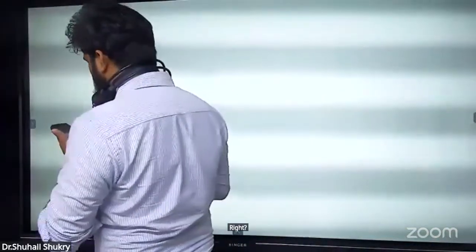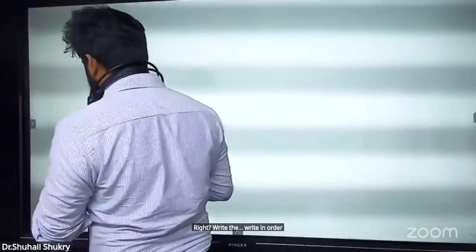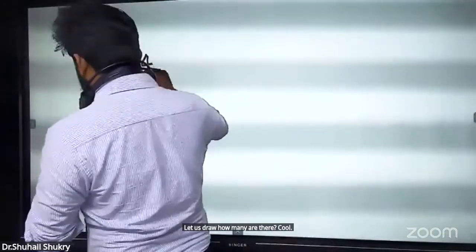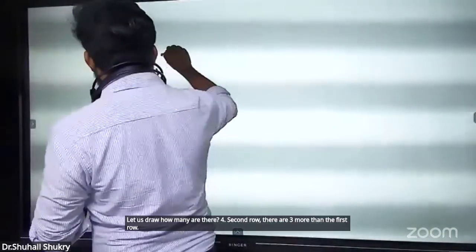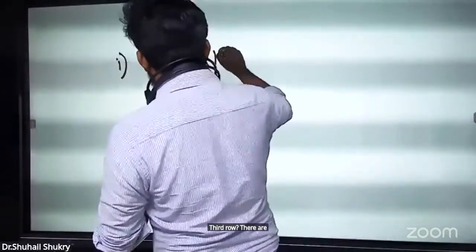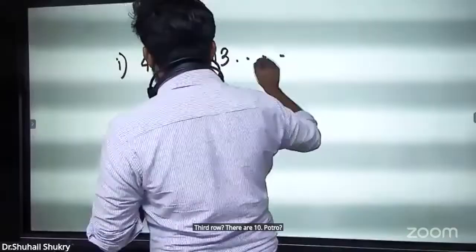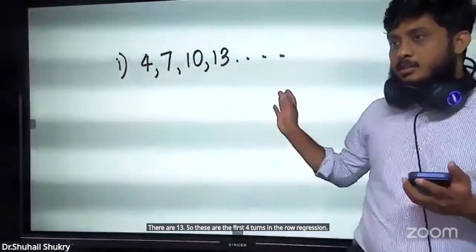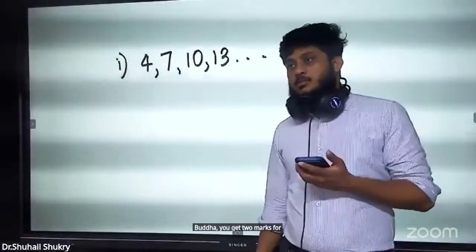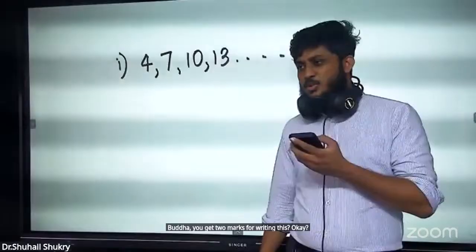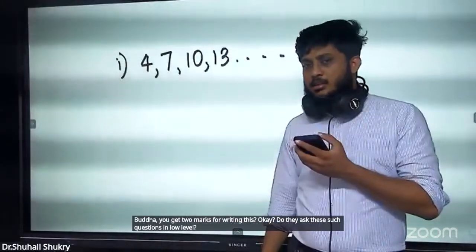Write in order the number of students in the first 4 rows. In the first row, how many are there? 4. Second row, there are 3 more than the first row. In the second row, there are 7. Third row, there are 10. Fourth row, there are 13. So these are the first 4 terms in the progression. You get 2 marks for writing this. Do they ask such questions in O level? Yes.